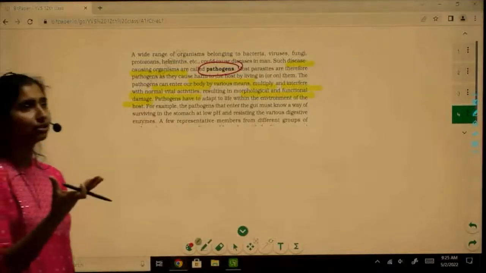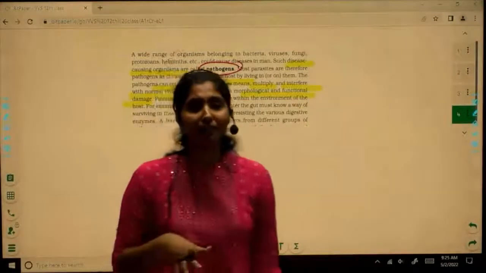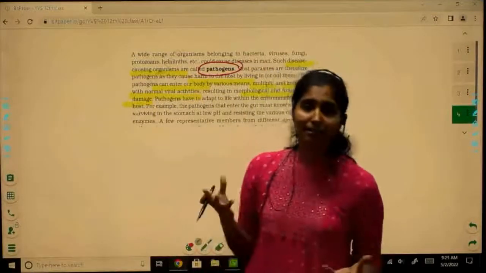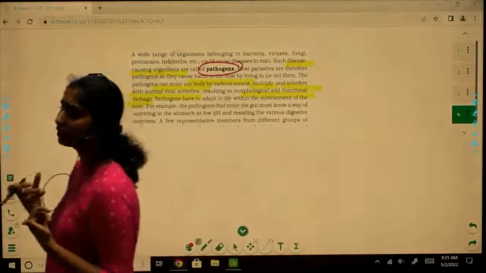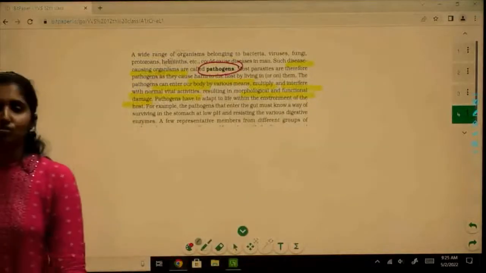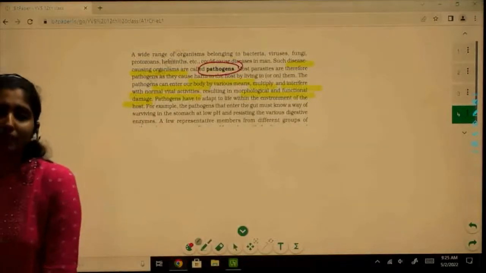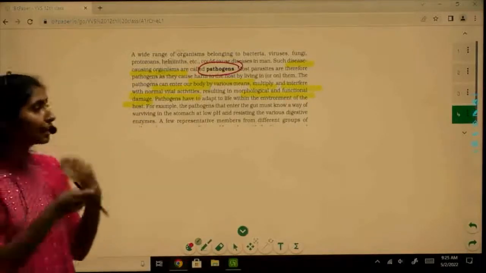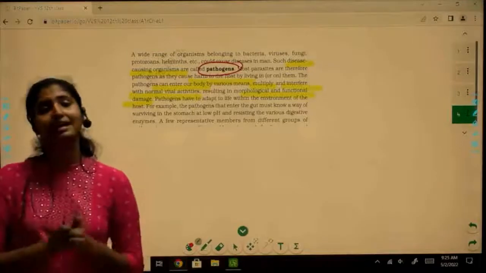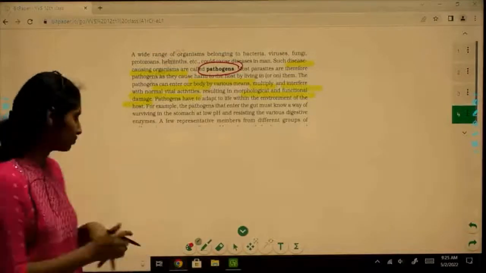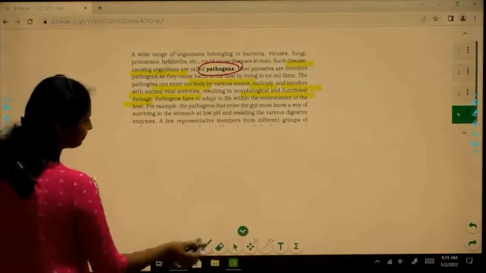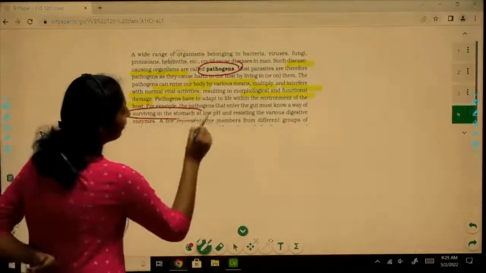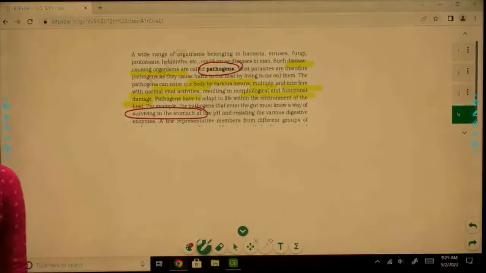Now, pathogens have to live in an environment that is totally opposing them, right? We have stomach acids, we have mucus in our respiratory tract. All of these try to stop pathogens from infecting our body. So they have to overcome all these barriers. They have a lot of adaptations that help them to live within the host. What sort of adaptations are there? Like, they must be able to survive in the stomach, where there is a low pH.